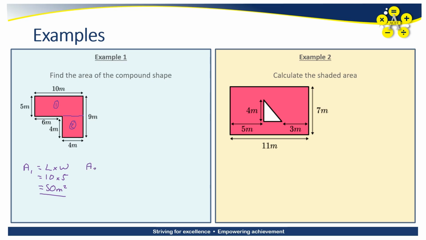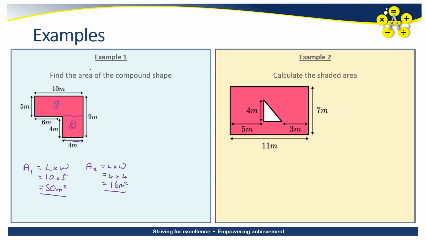I'm also going to look at the second area now, so area number 2. Now this is this little bit down here. Again, it's a rectangle, so I'm going to go length times width. Now the length of this can't be 10, that's too far, so I'm going to use this value here, this 4. And the width, well, 9's too high, so we're only going to use this value here, again a 4. Now 4 times 4 is telling me I've got a square. Remember, area of a square is the same as area of a rectangle, length times width, so it doesn't matter. And 4 times 4 is 16, so I've got 16 meters squared.